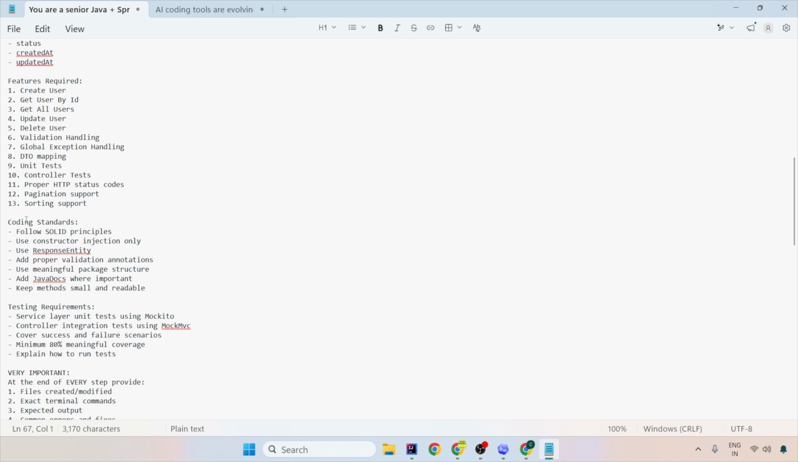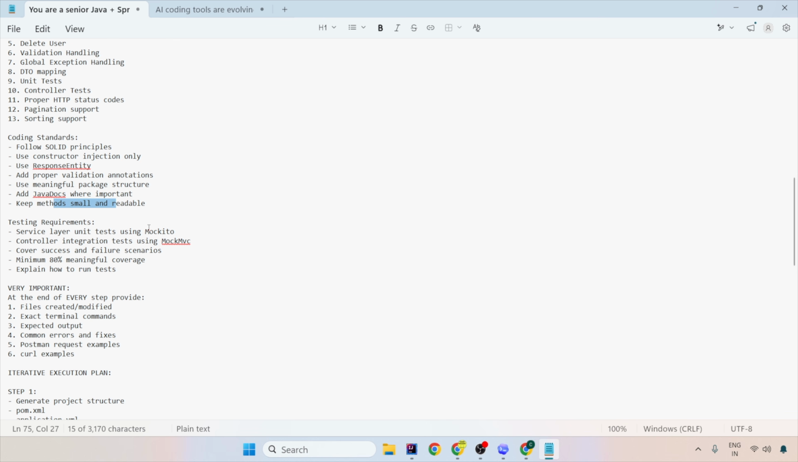Now, coding standards, which are to be followed by the AI. Follow SOLID principles, use constructor injection only to prevent cyclic dependencies. Use ResponseEntity, use proper validation annotations, use a meaningful package structure, use Javadocs, and apply small and readable methods. Testing requirements: you should use Mockito, MockMvc, minimum 80% coverage. This is something where our Sonar fails, so you can give all your Sonar details and such as context to this as well.